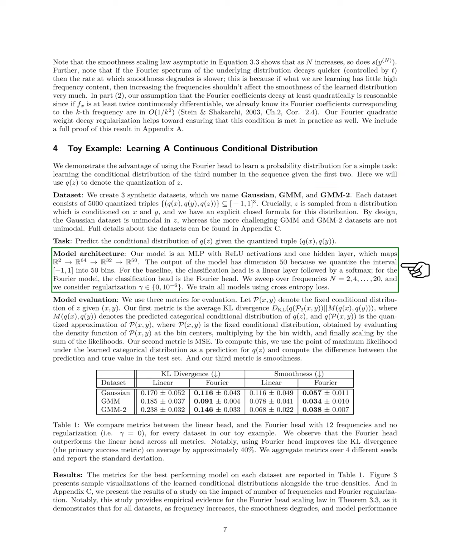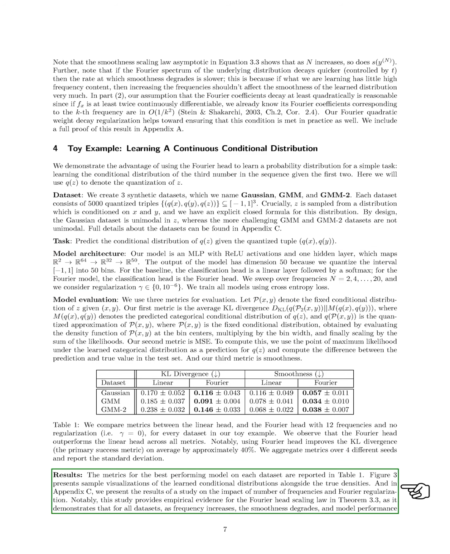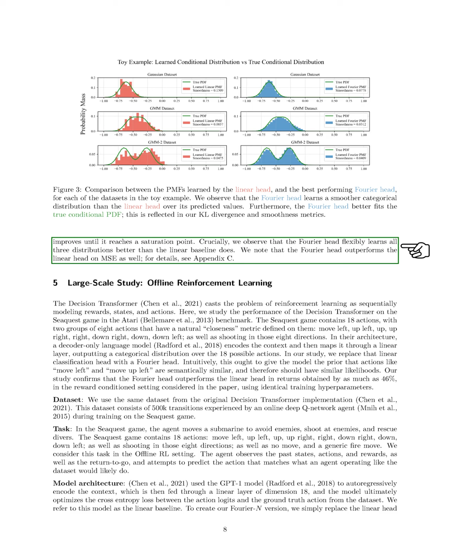We evaluate our models using 3 metrics: the average KL divergence, mean squared error, and smoothness. The results for the best performing models are summarized, and we include visualizations of the learned distributions compared to the true densities. Our findings support the Fourier head scaling law, showing that as frequency increases, smoothness decreases, but model performance improves until it levels off. Notably, the Fourier head consistently outperforms the linear baseline across all metrics.